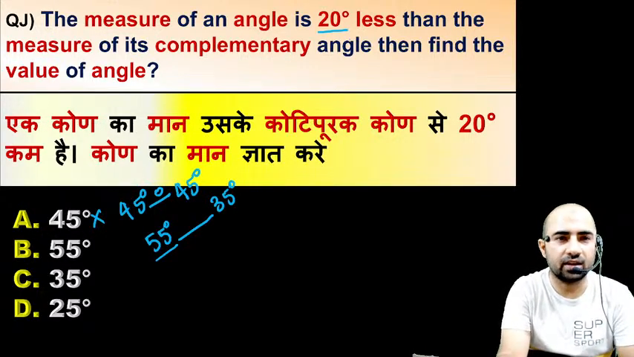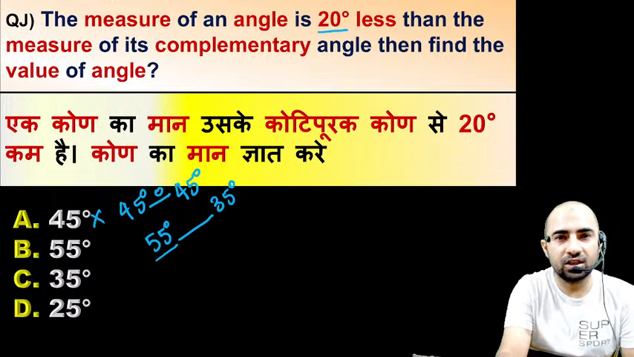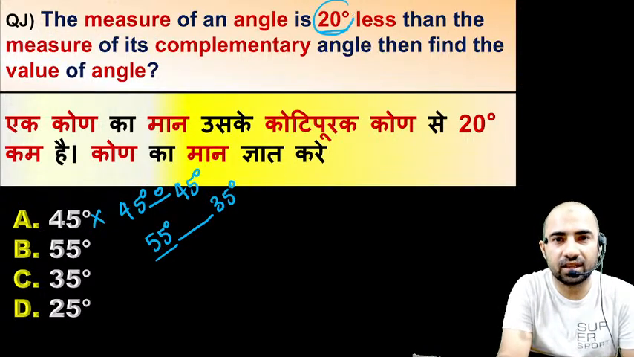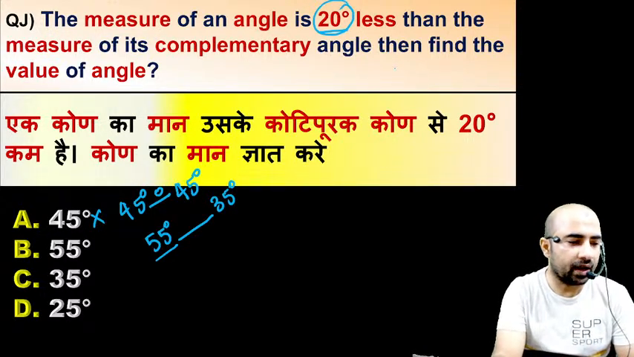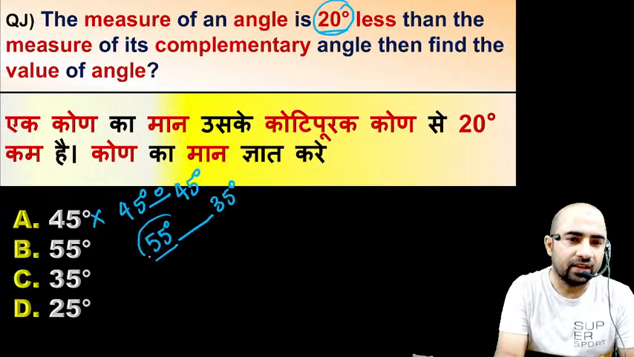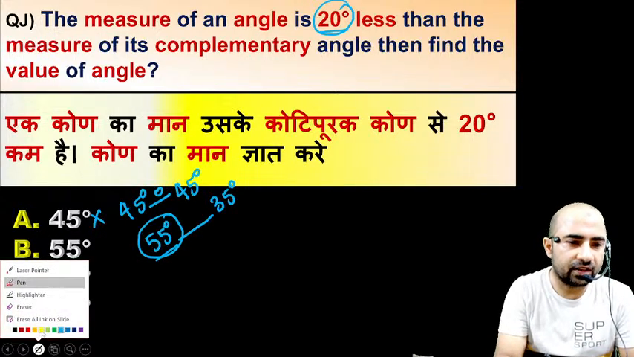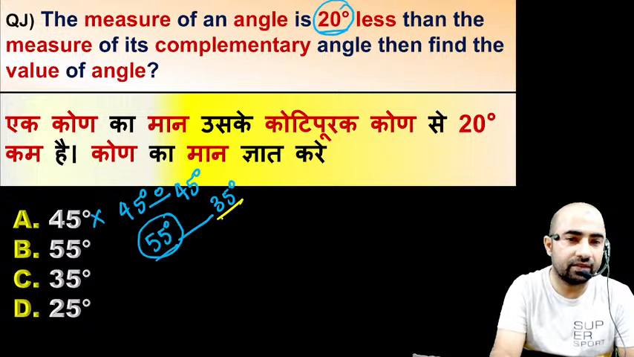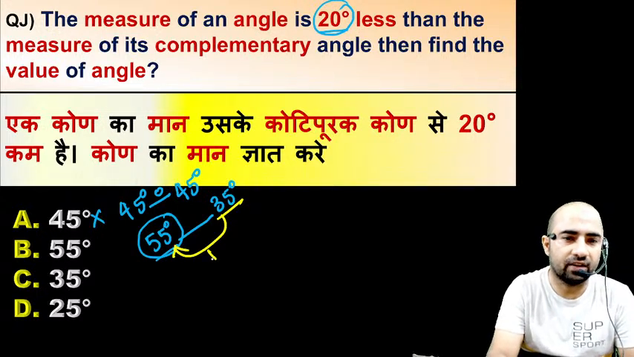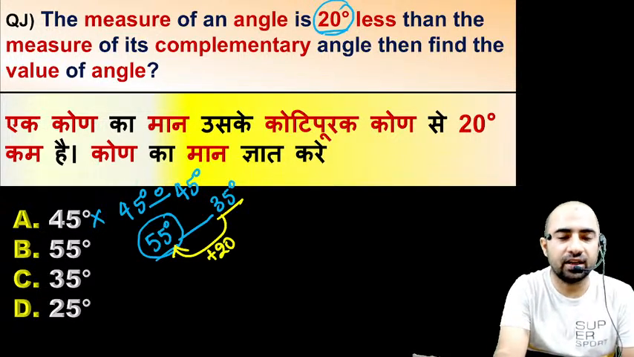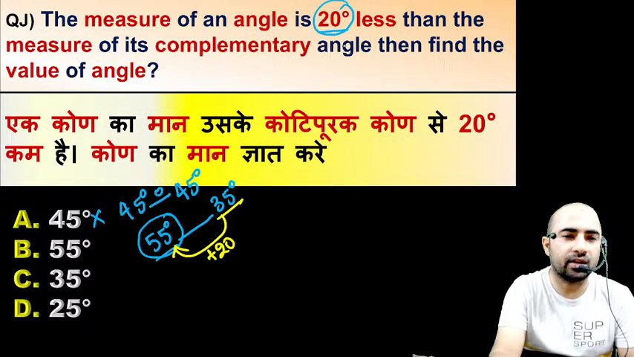Just read the question very carefully. The question is saying that the measure of an angle is 20 less than its complementary. But if you take 55, then 55 is 20 more than its complementary. The complementary angle of this 55 is 35. So this 55 is 20 more than 35. But in the question it is given that your angle must be 20 less than its complementary. Is this okay, guys? So the right answer is 35.